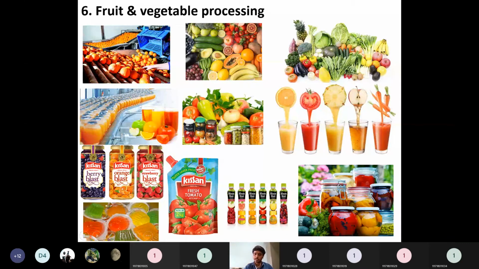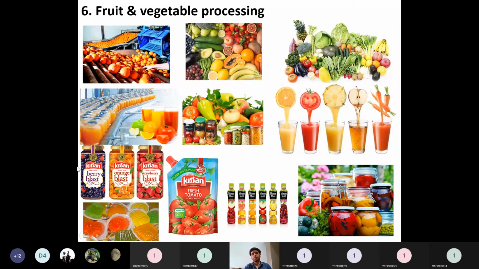In this industry, we can use the concentration technique. After concentrating the fruit syrup, we can convert that into jams or jellies. How are Kisan jams stored for more than 6 months? Using some preservatives only, they are able to store them. So these are the useful products from the fruit and vegetable processing industries, like Kisan tomato ketchup.